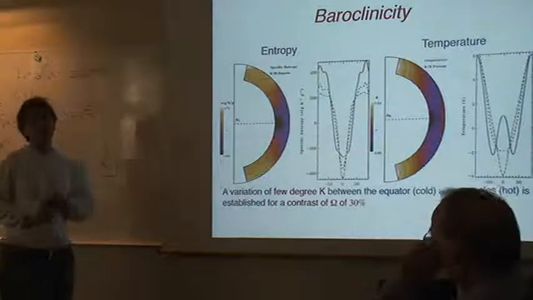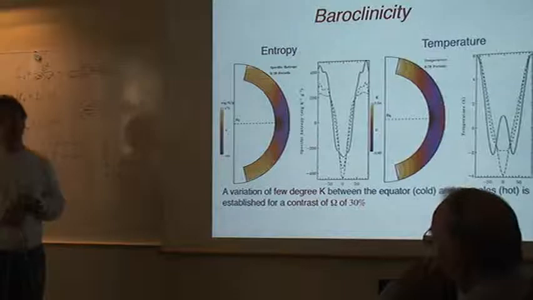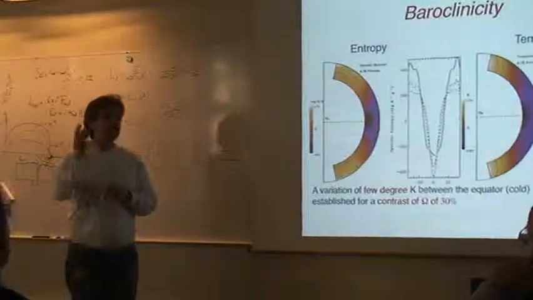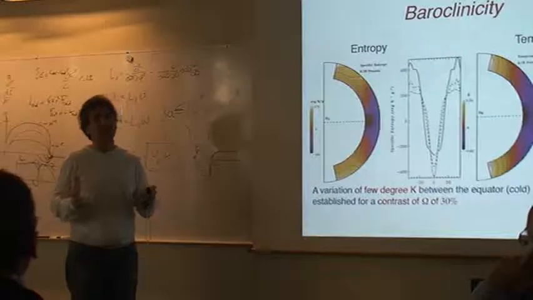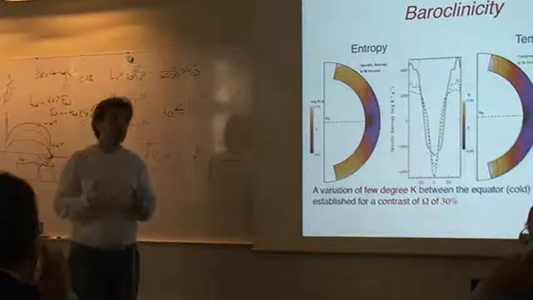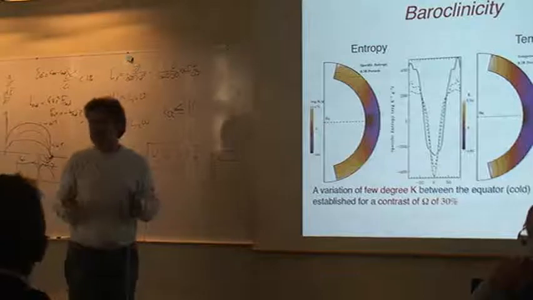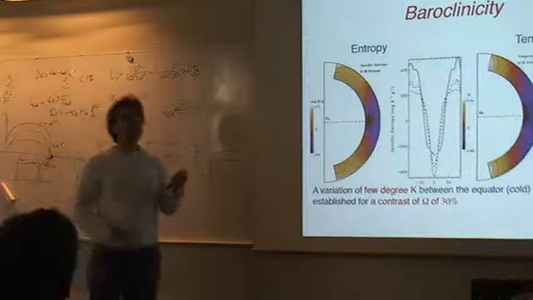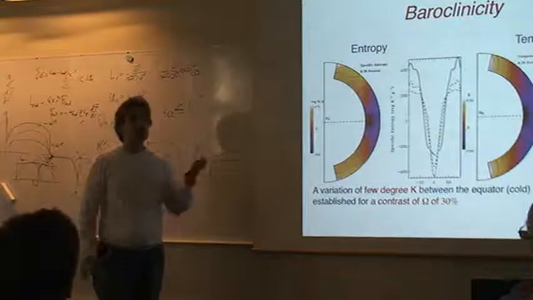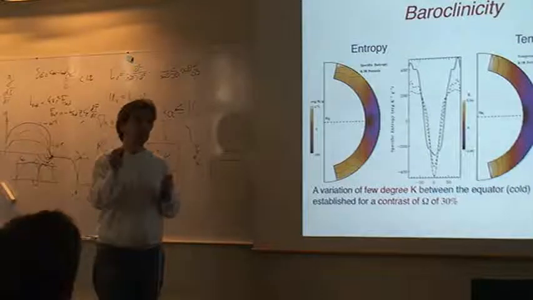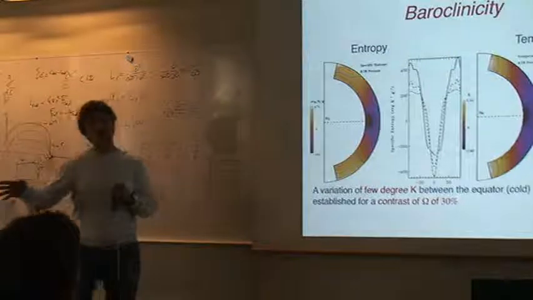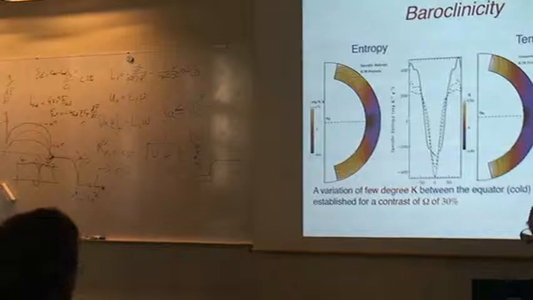There is a very nice paper by Mark Rast in 2008 that summarizes the last 30 years of effort in trying to get, through different techniques at the surface, the variation of T. And it's about 1K, 1.5K. It's very difficult to get. Depends, sometimes you go up to 3K for some people. But when you look at the helioseismic inversion, you do find that this small variation of temperature at the surface seems to be different as you go deeper in the convection zone. So that's the point; these are very recent results.